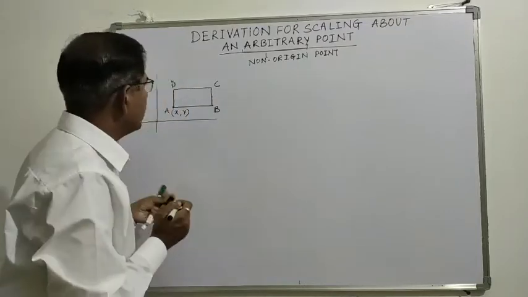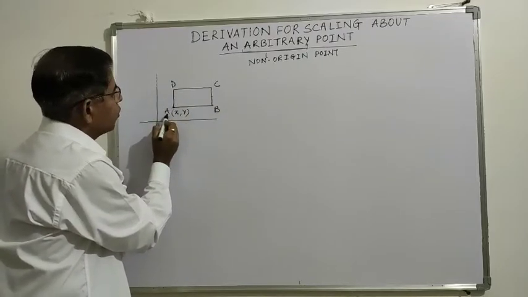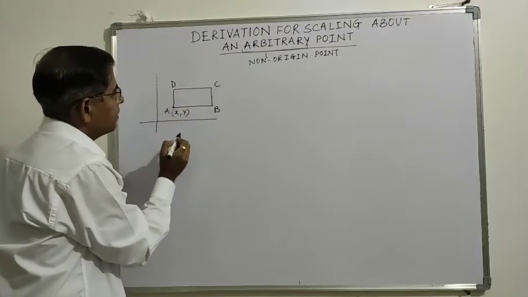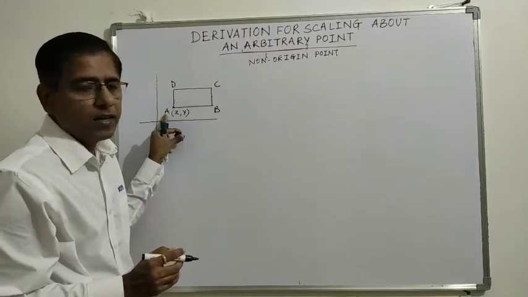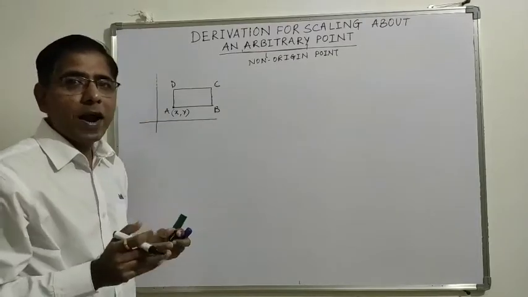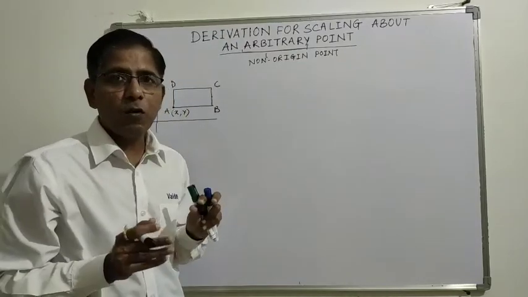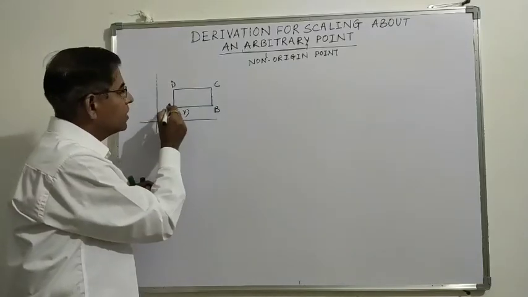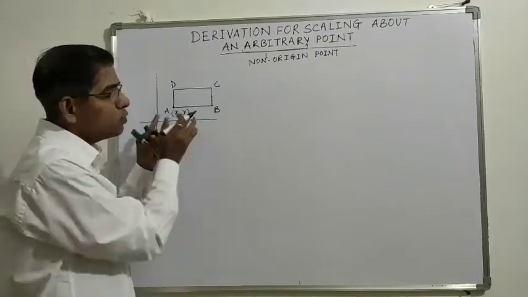For that we will take one figure. So this is a rectangle A, B, C, D. A has coordinates x, y. Now this rectangle is to be scaled about point A. So how to do it? Because we do not know a scaling matrix other than about origin. We know only the scaling matrix about origin. So we cannot apply the scaling matrix directly to this figure.